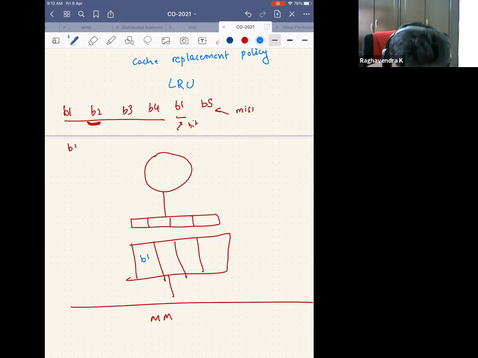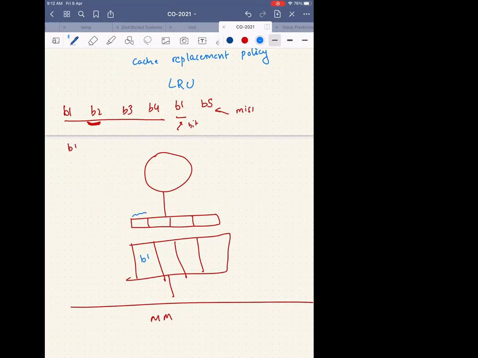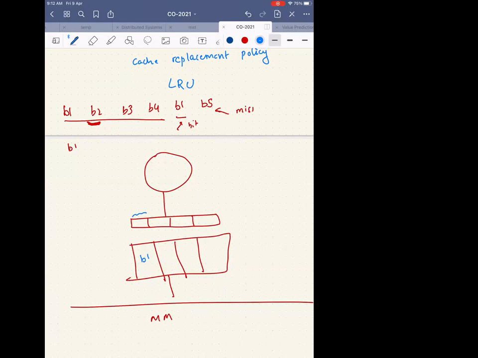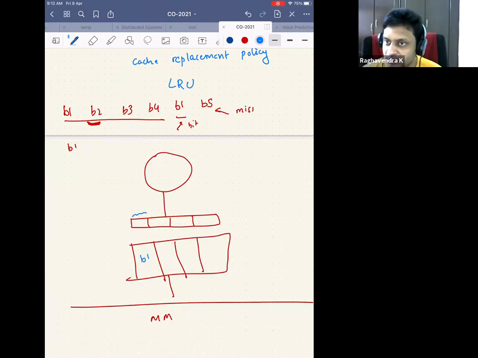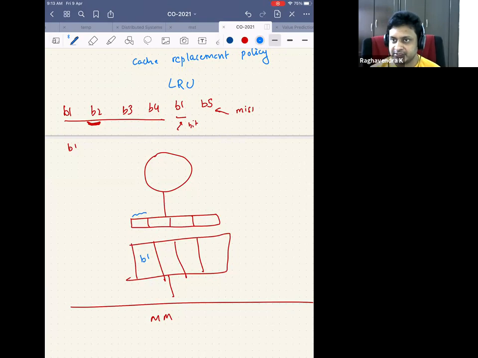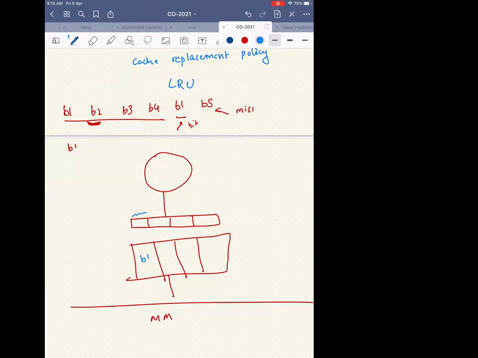Okay, before that, how many bits do you want to have here? I mean, 8 bits can be fine, I think, because the number of times we use some particular thing won't exceed the limit. How do you know that? By experience, I think so. Are you sure that you will be using my block only 256 times? Maybe then 16 bits can be fine. Then I'm wasting 2 bytes per block, right? So let's say I have an 8 MB cache. Do you know how many blocks are there in an 8 MB cache?